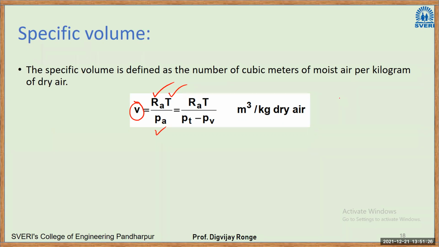Its unit will be meter cube, the volume of the moist air, divided by the mass of dry air, so that will be kg of dry air. Again, write down this formula. Again, there are specific volume lines in the psychrometric chart that we also have to study.